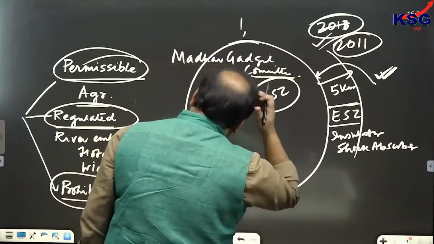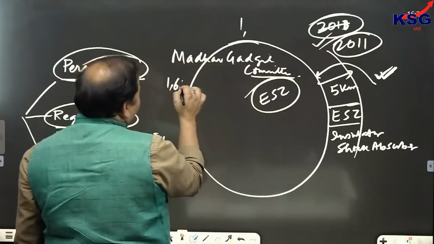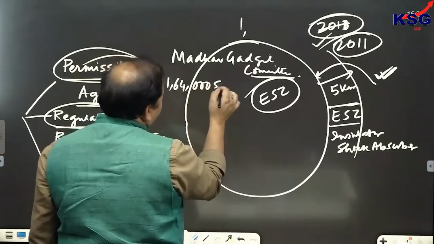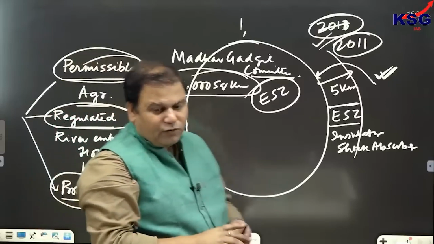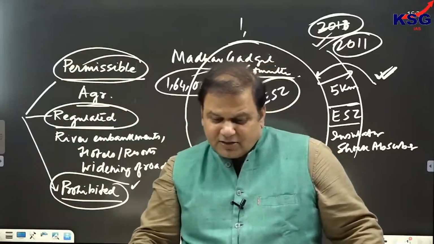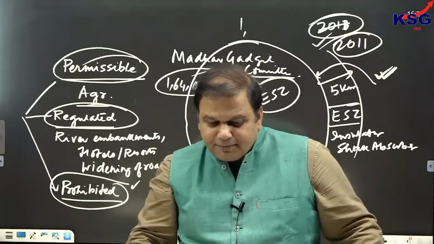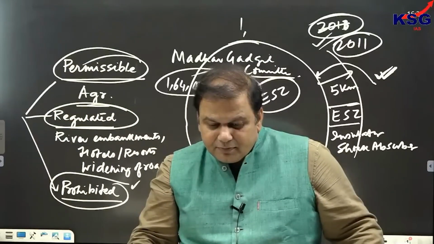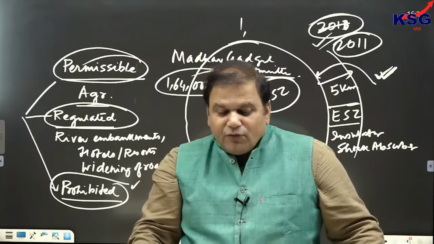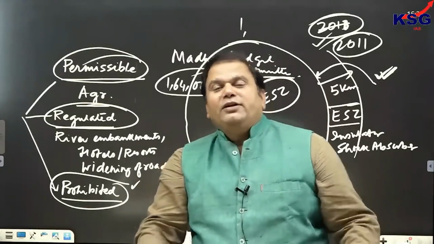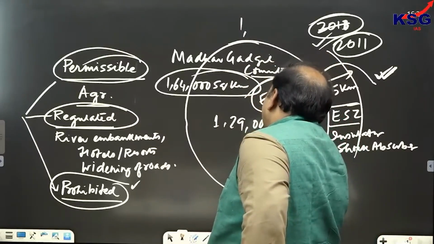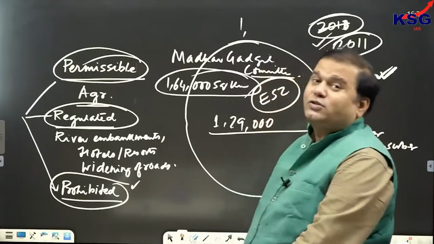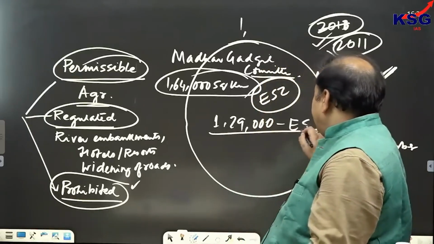Now this report suggested that out of 1,64,000 square kilometers of Western Ghats, that's the total area of Western Ghats, 1,29,000 square kilometers should be declared as eco-sensitive zone, ESZ.